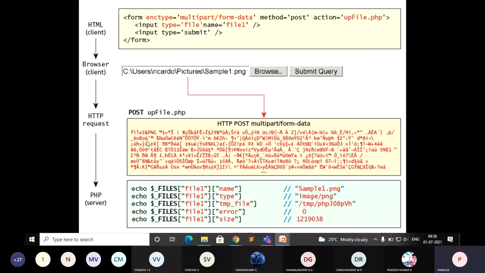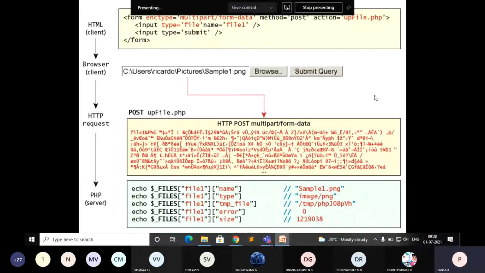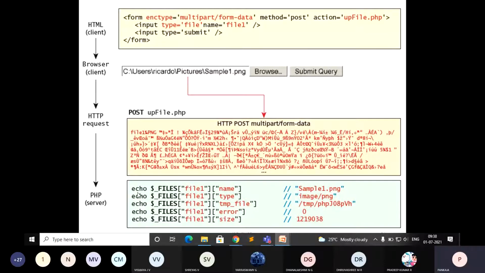Now, if you want to know some information about the uploaded file, when you click on submit, the information about the file is stored in $_FILES. So now you can try to access that array: echo $_FILES. I told you it is an array. file1, so what is file1? Whatever name you have given here, that is the key, and the name is the name of the file you are accessing. The output depends on what file you uploaded, and that file name it is going to display.